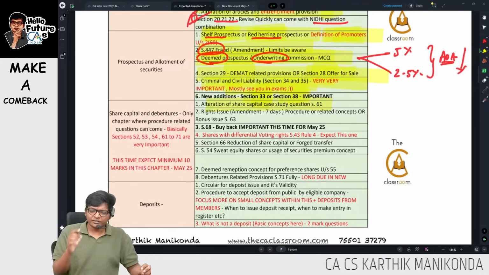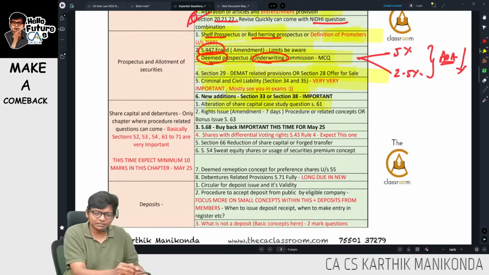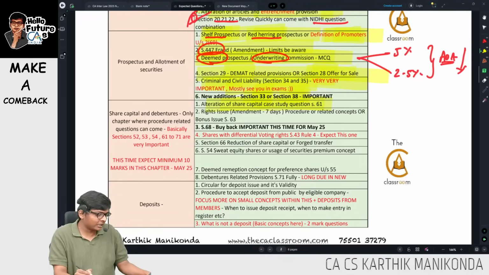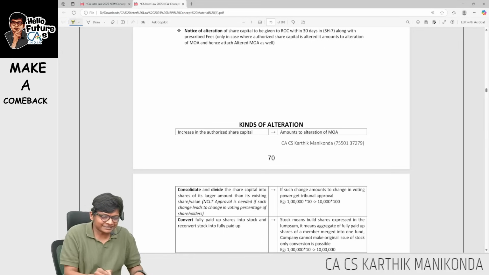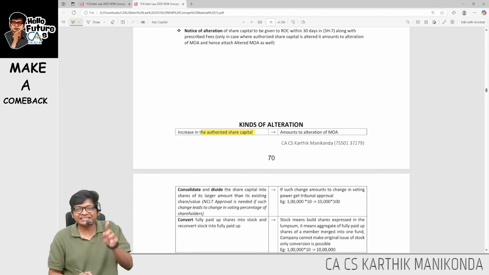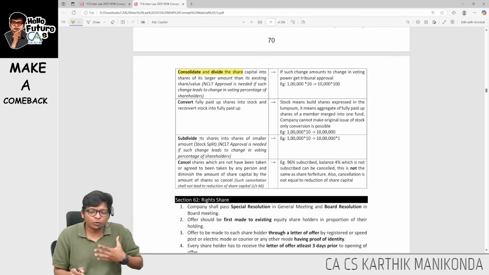Okay, let's start off with revision of expected questions for share capital now. In share capital, first is what, guys? Alteration of share capital. In alteration, what are the key points, sir? If you are going to increase the authorized share capital, you have to pass a special resolution. But for all other things like consolidating, what is consolidating?